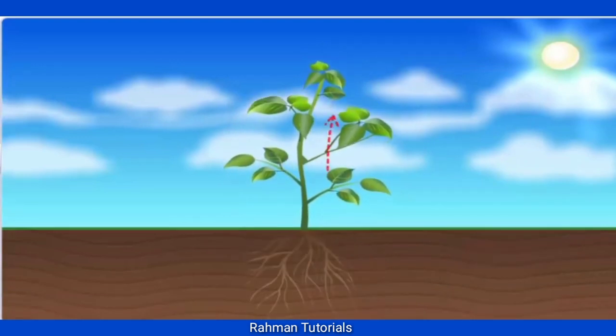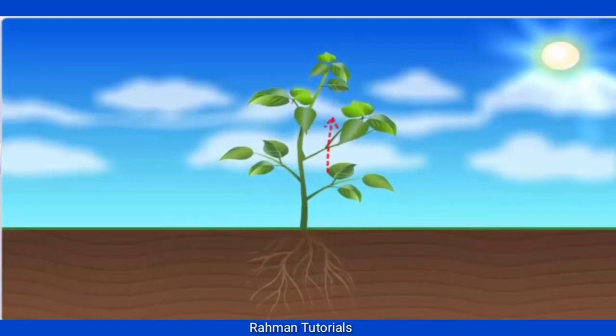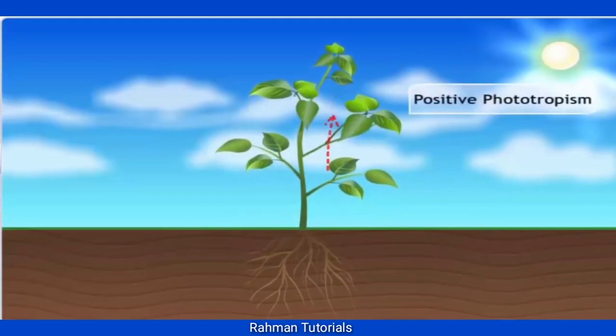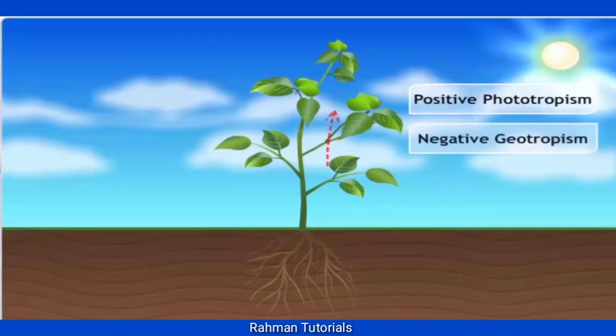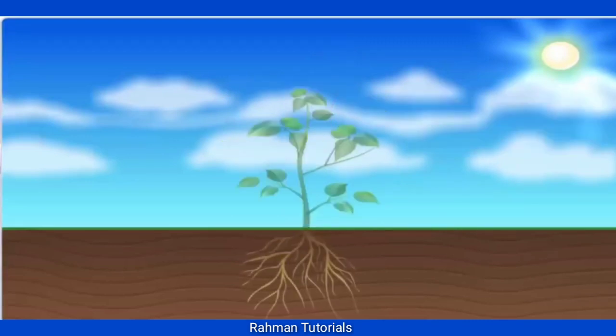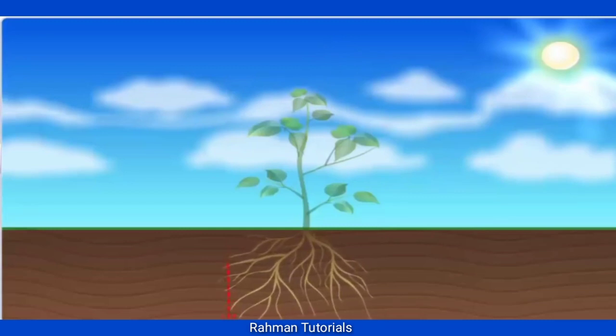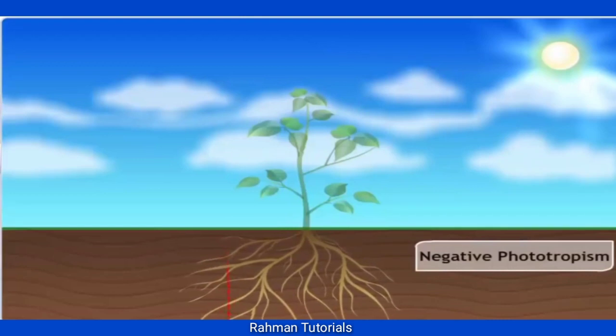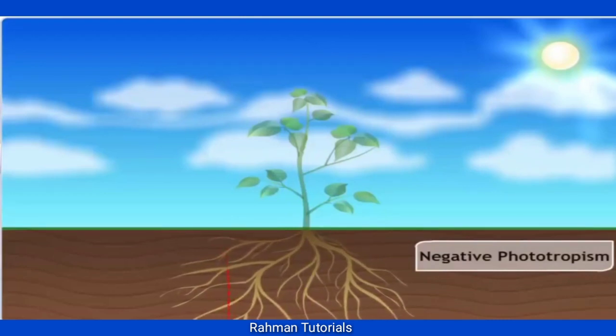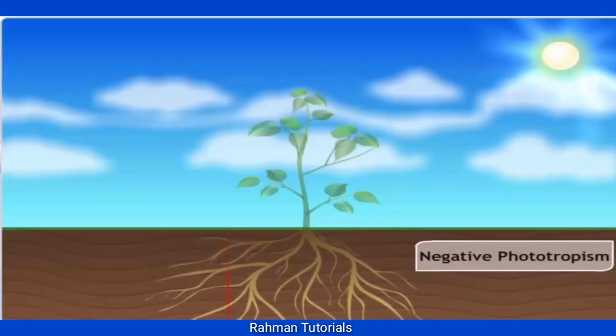Shoots respond by bending towards light, thus showing positive phototropism. They grow away from gravity, thus showing negative geotropism. Roots bend away from the light, indicating negative phototropism, and grow towards gravity, indicating positive geotropism.